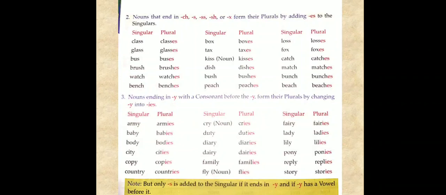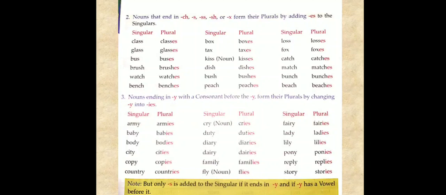So army becomes armies, baby becomes babies, body bodies, city cities, copy copies, country countries, cry cries, duty duties, diary diaries, dairy dairies, family families, fly flies, fairy fairies, lady ladies, lily lilies, pony becomes ponies, reply becomes replies, story becomes stories. Okay, so you will learn this page,